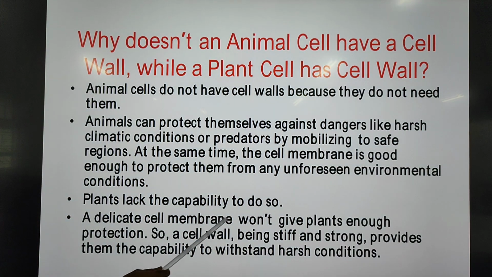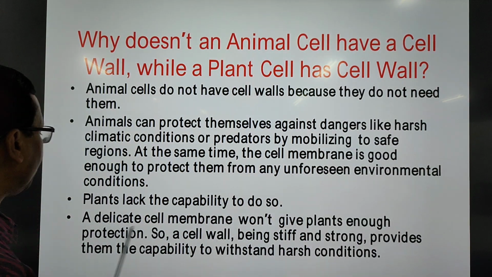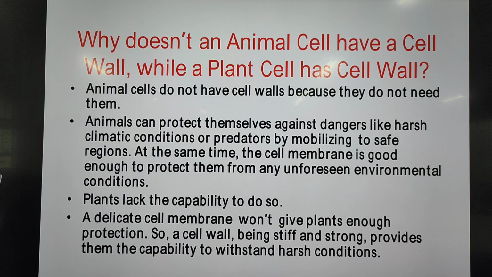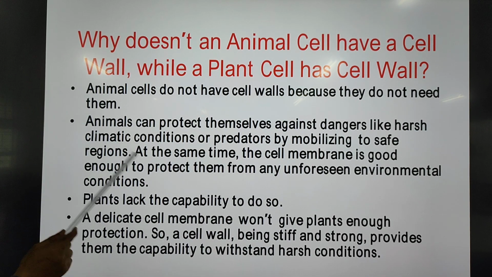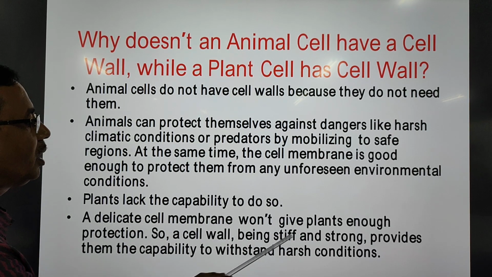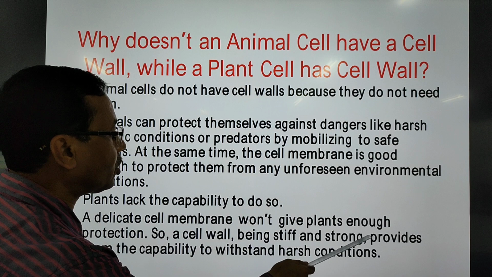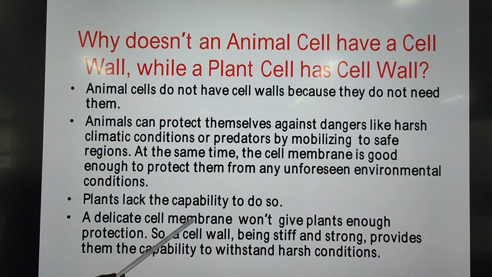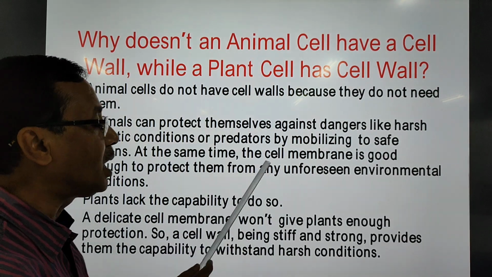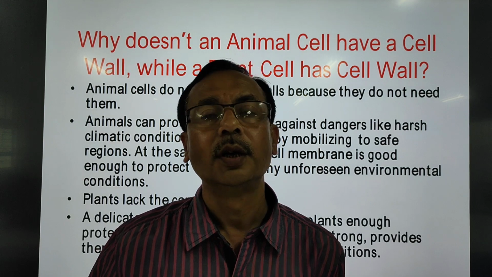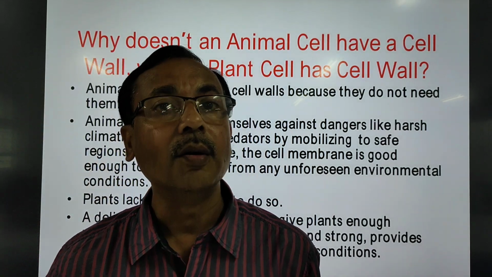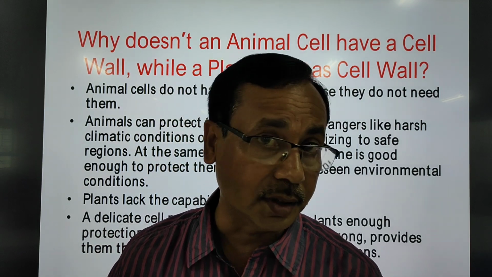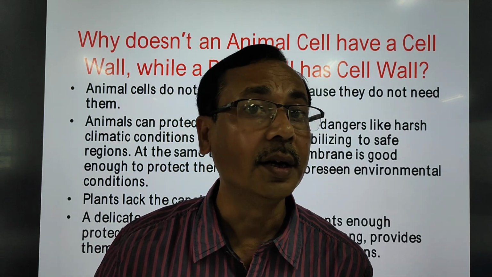A delicate cell membrane won't give plants enough protection. So whatever protection is required cannot be given by the cell membrane alone. A cell wall, being stiff and strong, provides them the capability to withstand harsh conditions. That is the reason why plants have a cell wall, but animal cells don't.